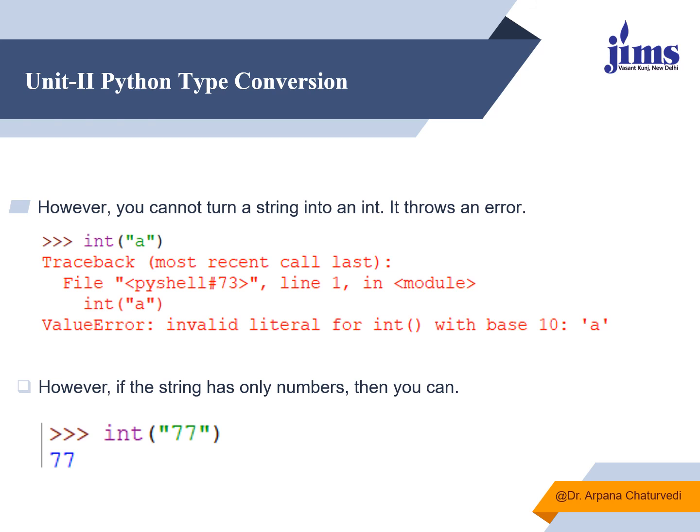Similarly, if you try to convert a string value into integer, it is not possible. It will give you an error. If the strings have numbers, then it can convert. Let's say if it is within double quotes 77, you can convert this string data type into integer data type. But if it is a name or a character, it will not convert it. It will throw an error.